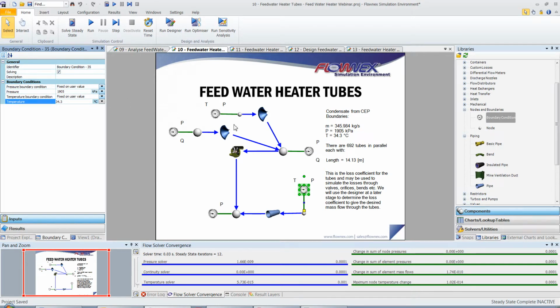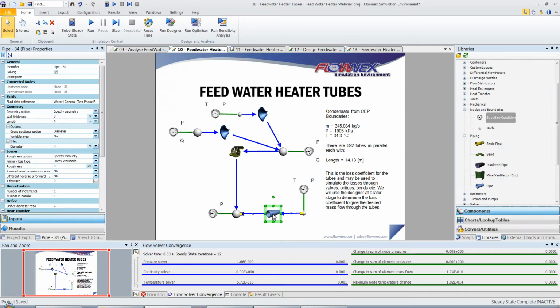I'm now going to specify the pipe inputs. We have a wall thickness of 0.75 millimeters, a length of 14.3 meters, a diameter of 25.4 millimeters, a roughness of 40 micrometers, and we'll specify the number of increments as 5 and the number in parallel as 692.